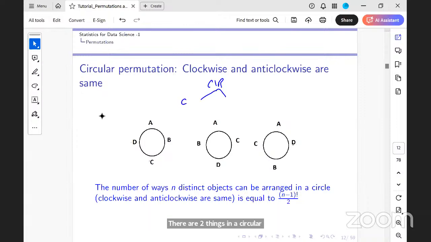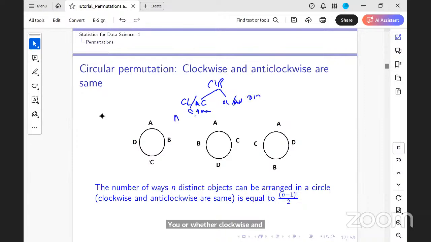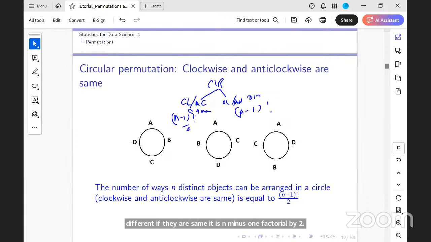I need to see whether clockwise and anti-clockwise are same, or whether they are different. If they are same, it is (n minus 1) factorial by 2. If they are different, it is (n minus 1) factorial. Now, within the circular permutation, I can have all other things. This is the basic case, right?